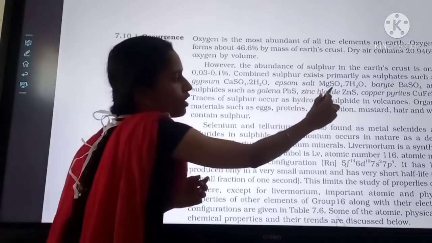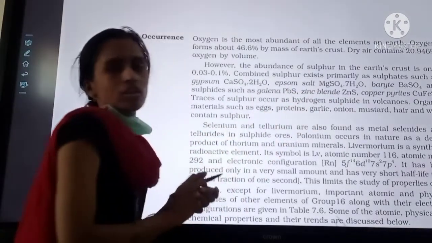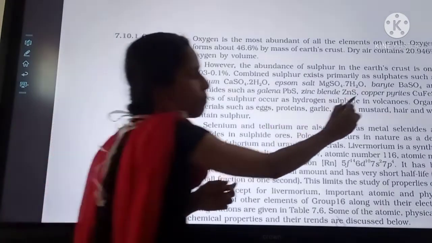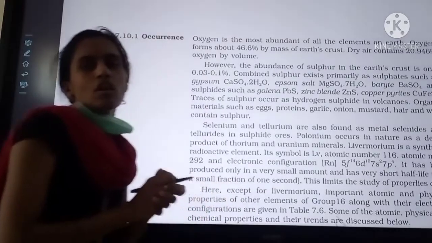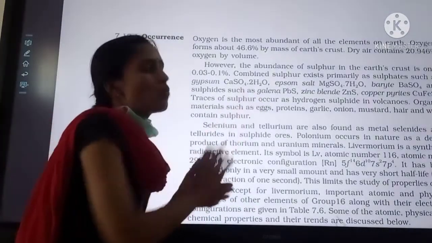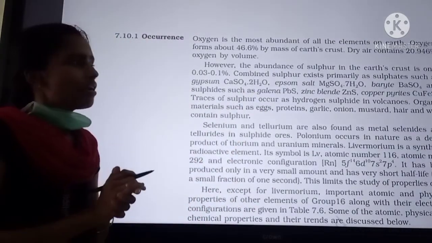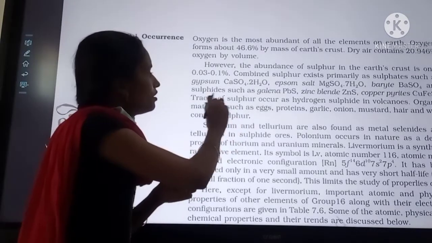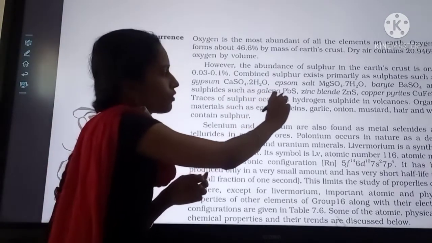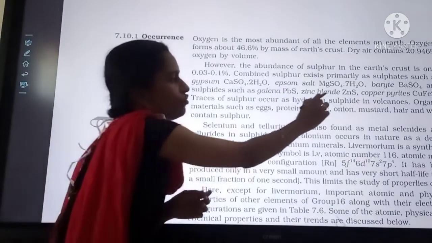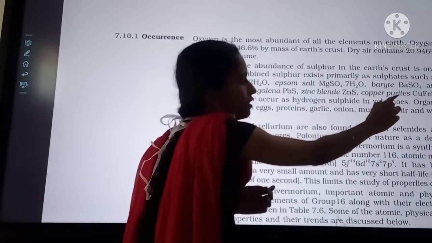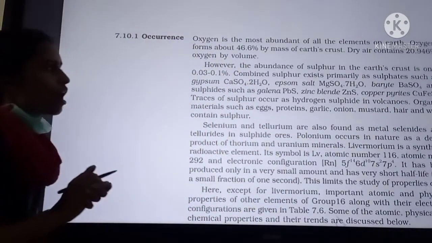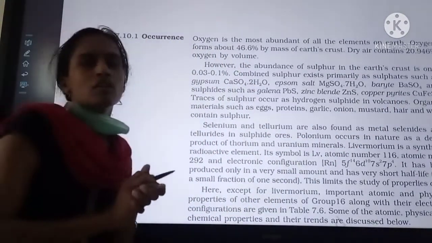Epsom salt is MgSO4·7H2O. Barium sulfate is called barite. These are all compounds of sulfur in the earth. Sulfides such as galena, which is lead sulfide. Zinc sulfide is called zinc blende. And copper pyrites. These are all combined sulfur compounds.